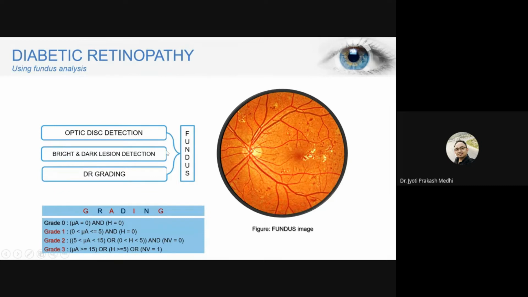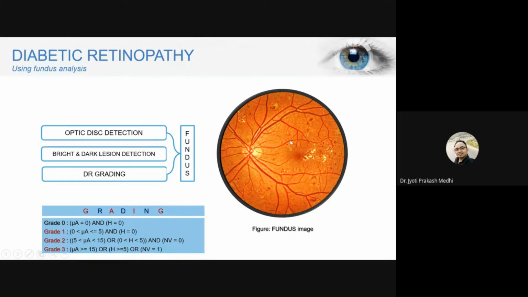Bright lesions are these bright regions, these bright depositions that are falling over our retina. And these dark regions, or this deposition of blood in the form of microaneurysms and hemorrhages, are called dark lesions. Detection of these is important for analyzing whether the retina is affected or how much the retina is getting affected.